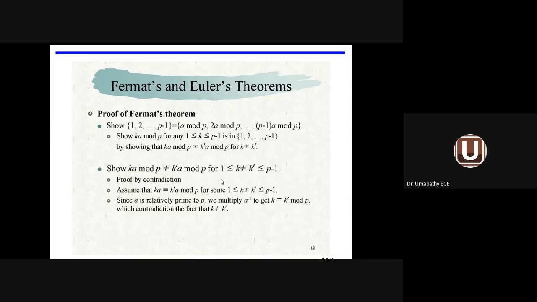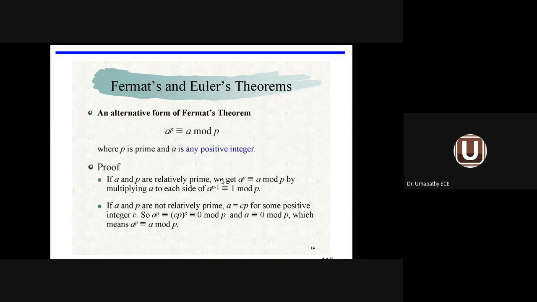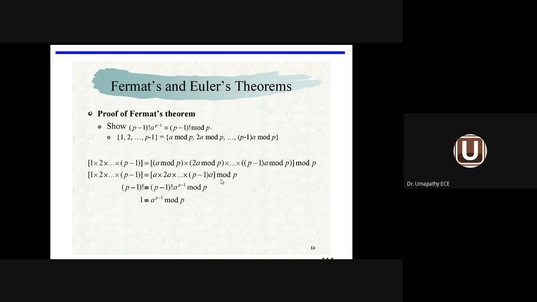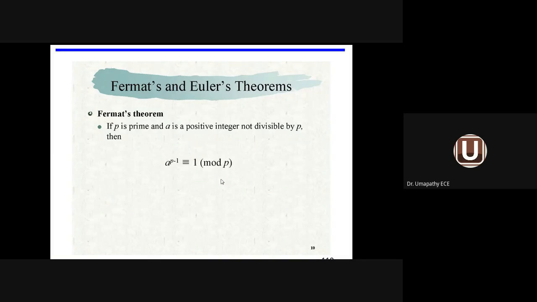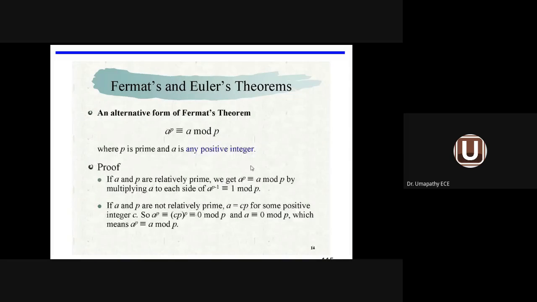Proof of Fermat theorem in 3 steps, it is given here very clearly. We go to the alternative form of Fermat theorem. So previously we have seen Fermat theorem: a^(p-1) ≡ 1 mod p. So I can write a^p ≡ a mod p, where p is a prime number, a is any positive integer. The proof is also given, but a and p should be relatively prime to each other. That condition should be satisfied. So this is another alternative form for Fermat theorem.